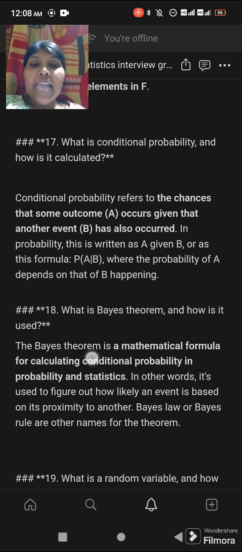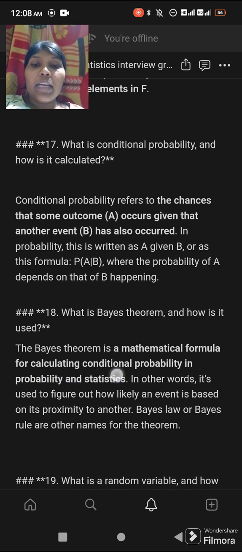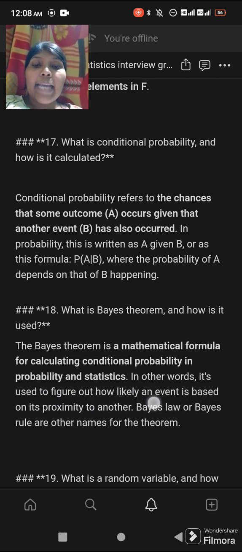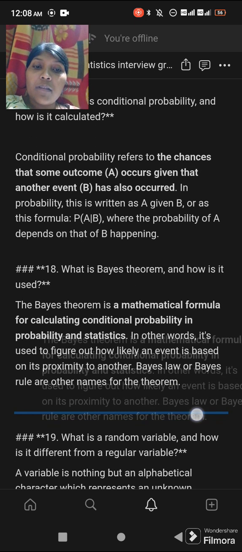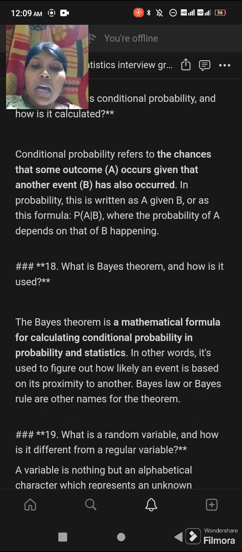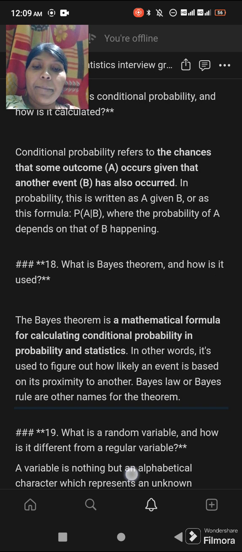Bayes theorem is a mathematical formula for calculating conditional probability in probability and statistics. In other words, it's used to figure out how likely an event is based on its proximity to another. Bayes laws, Bayes law, or Bayes rule are other names for the theorem.